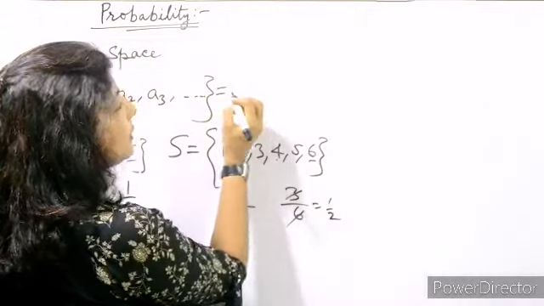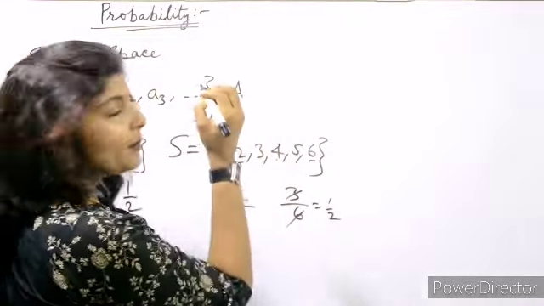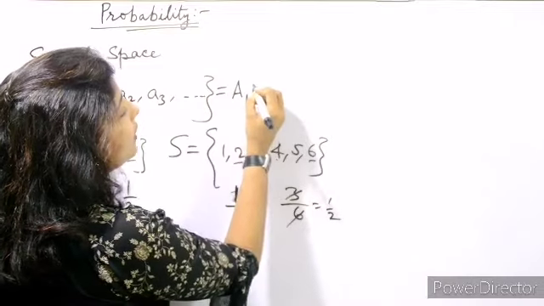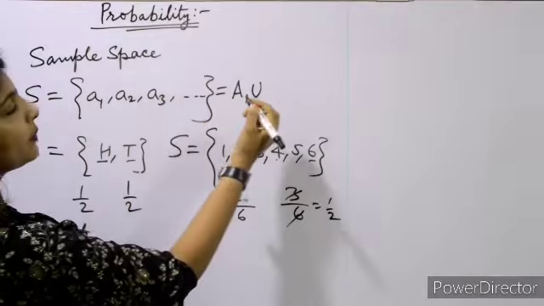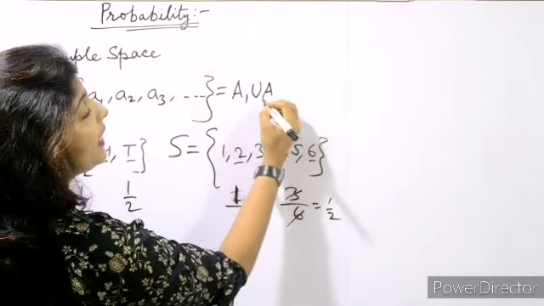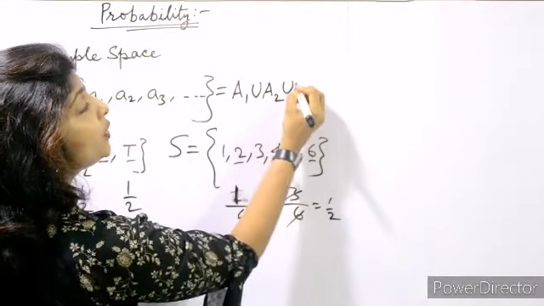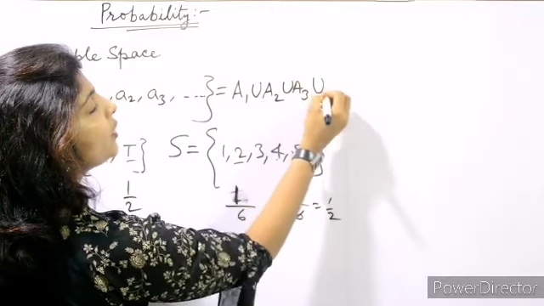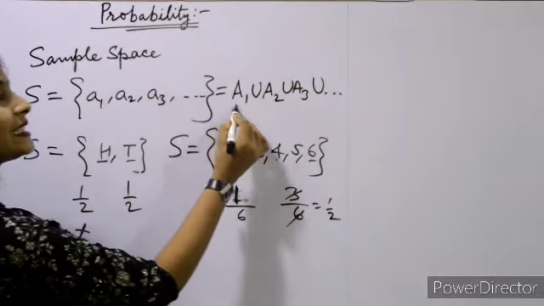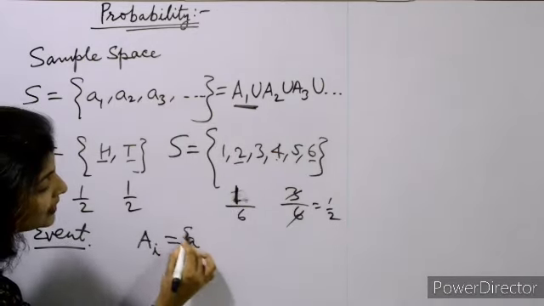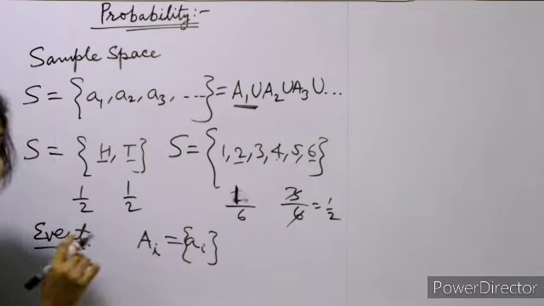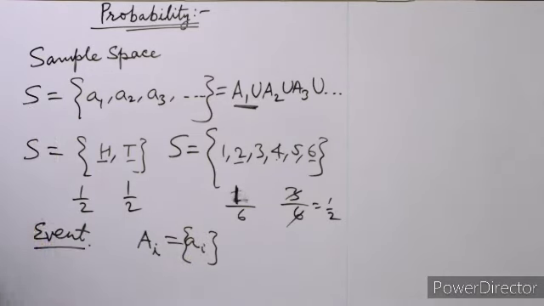Simple event is denoted by capital A. So this sample space is the set of these numbers; it will be equal to A1 union A2 union A3 union dot dot dot जहाँ तक है. But this is simple event. So capital Ai is equal to the set of small ai. मतलब कि an event of a single point is called simple event.